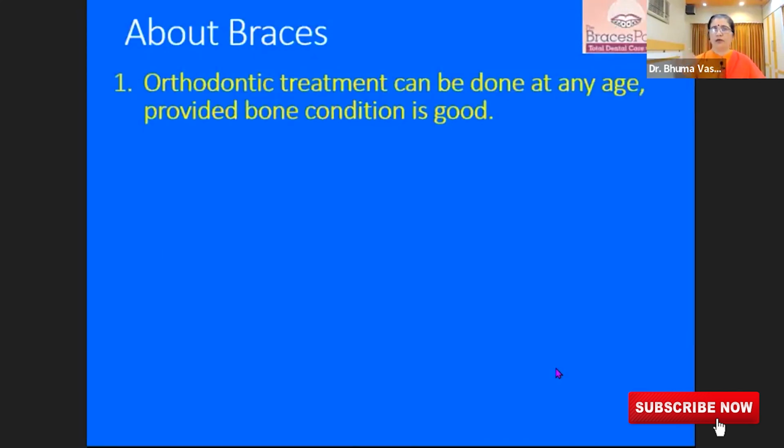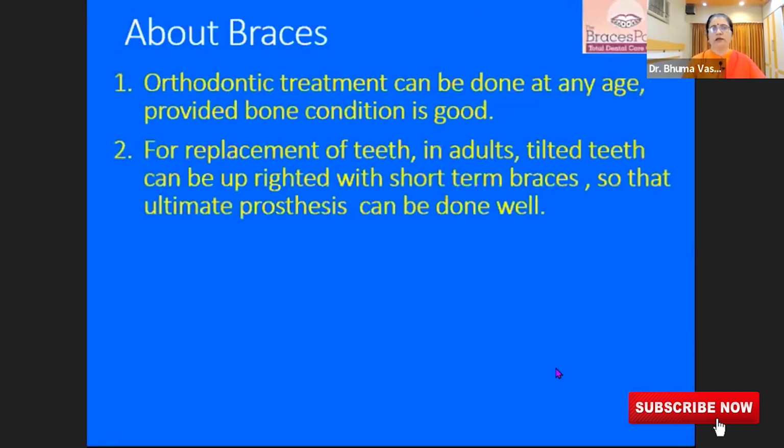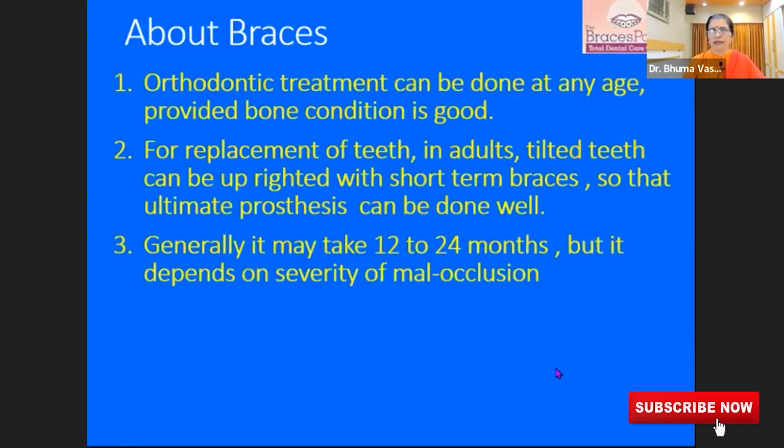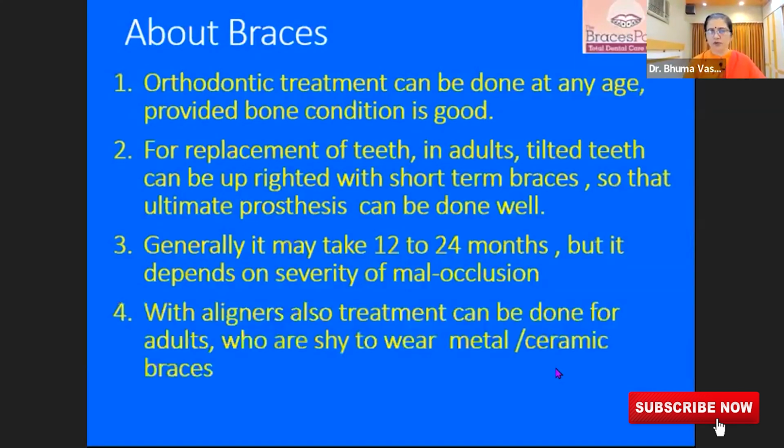So when I talk about braces, orthodontic treatment can be done at any age, provided the bone condition is good. For replacement of teeth in adults, tilted teeth can be straightened up. I'm going to mention this later also in the presentation in the prosthetic department. Generally, it may take 12 to 24 months, but it depends on the severity of the malocclusion. With aligners also, the treatment can be done for patients who are shy to wear metal or ceramic brackets.